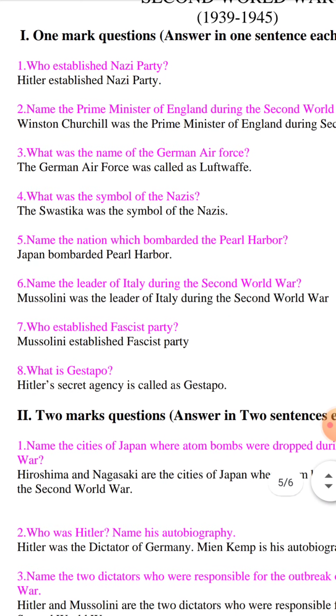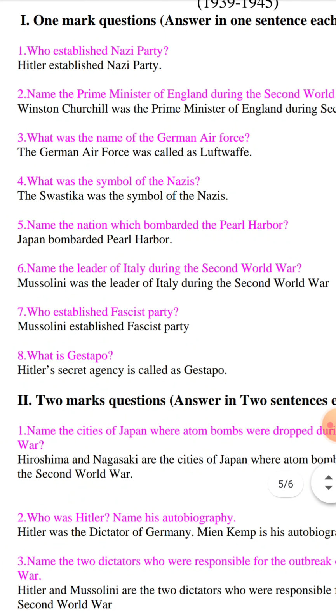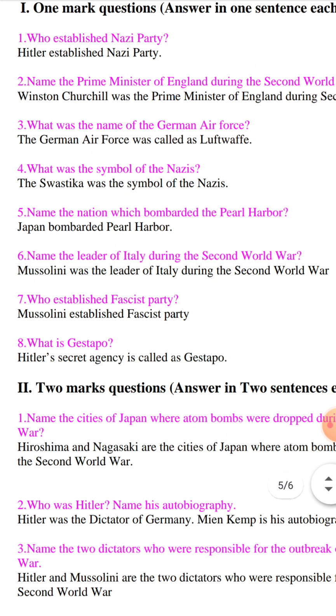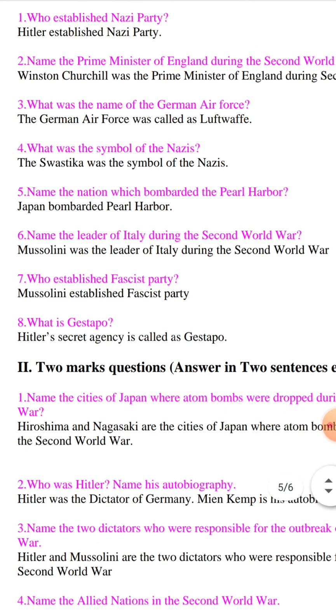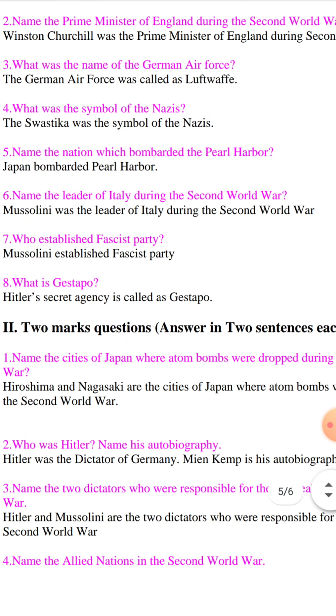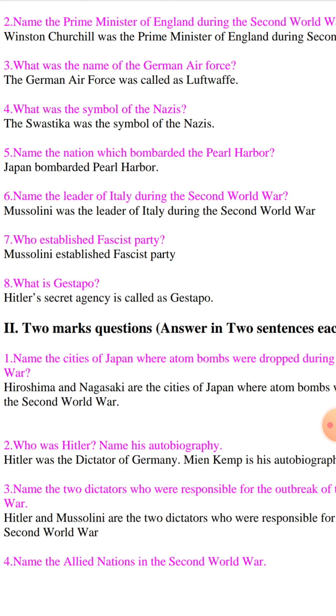What was the name of German Air Force? The German Air Force was called Luftwaffe. What was the symbol of the Nazis? The swastika was the symbol of the Nazis. Name the nation which bombarded Pearl Harbor. Japan bombarded Pearl Harbor. Name the leader of Italy during the Second World War.